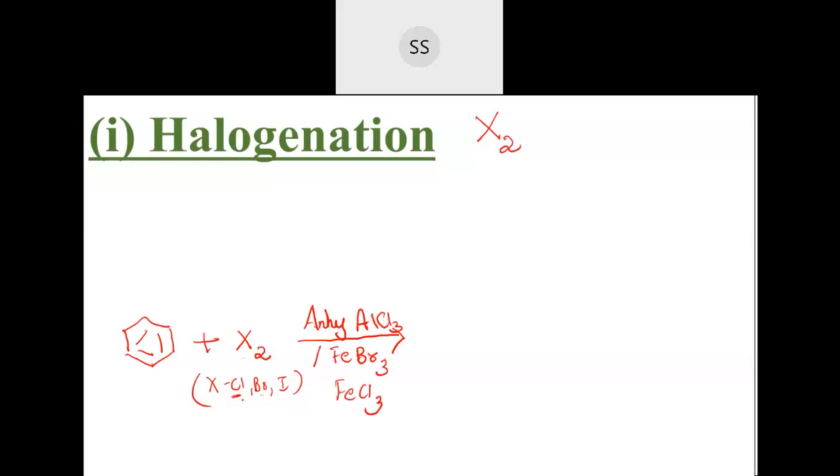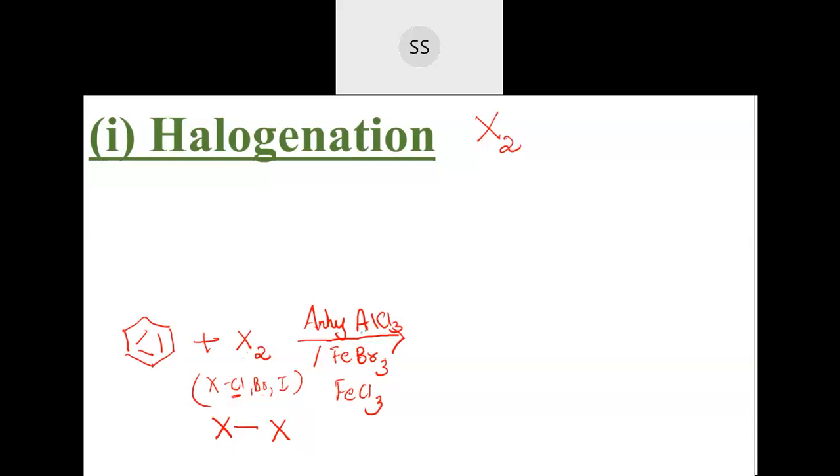Now during the reaction, see what happens. We are doing an electrophilic substitution reaction, so you need to generate an electrophile here. Generation of the electrophile should be done. So I will write the X, and then the X bond I will write here. So there is an X-X bond. Now you have to break this bond. That breaking of the bond will be done with the help of the catalyst.